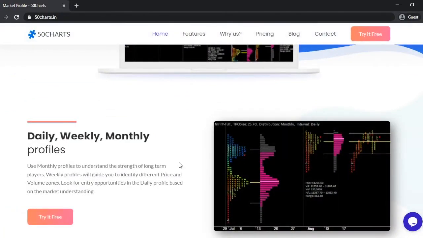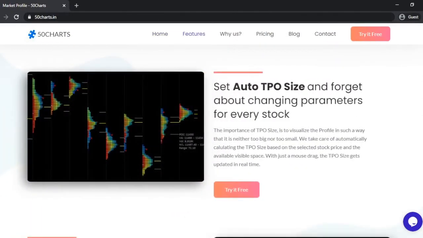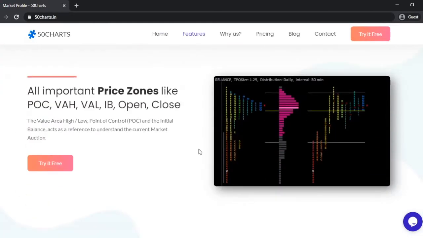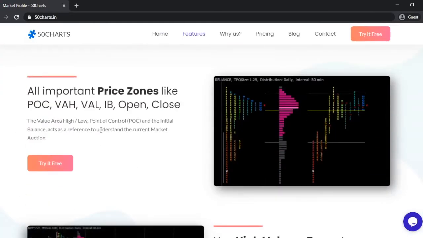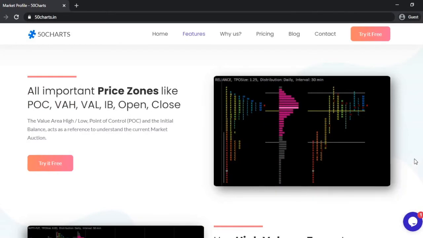The profiles are available in daily, weekly and monthly. The TPO size can be set to auto. So whenever you change the script, you don't need to worry about changing the auto TPO size. All important price zones are displayed: point of control, value area high, value area low, initial balance, open, close, open of all 30-minute candles.